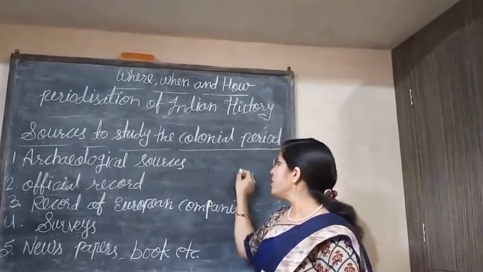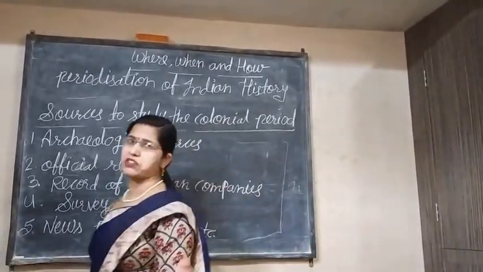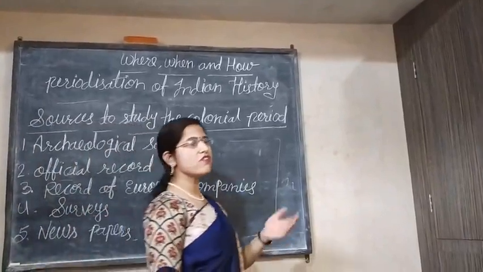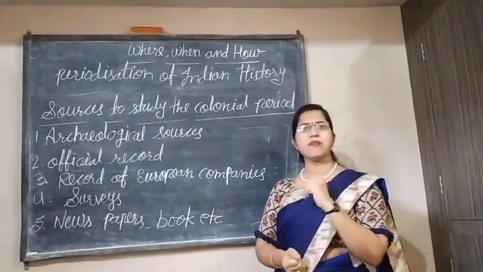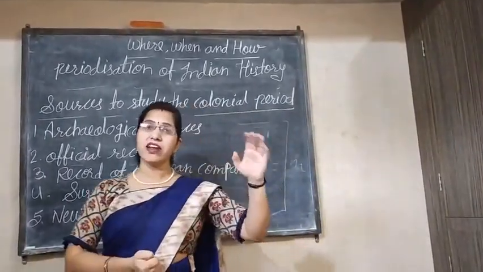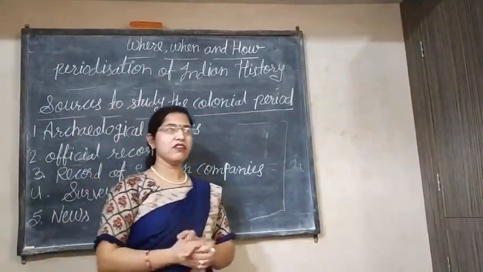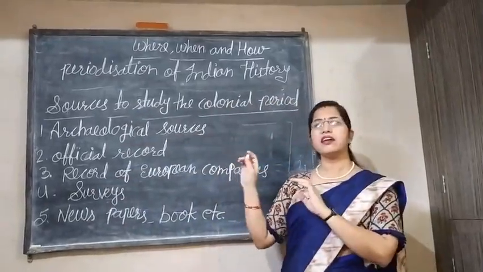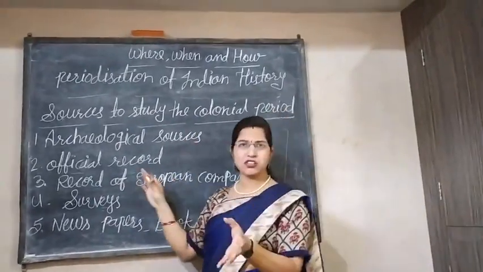We can also divide these sources into two types, that is primary and secondary. Primary sources of history and secondary sources. So what are primary sources? Primary means at the time when the event happened, whatever the people who were there have seen, they wrote down, and they prepared their travel logs, and some inscriptions are also there.